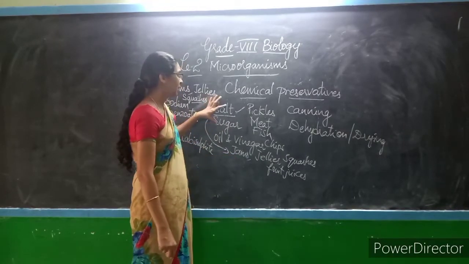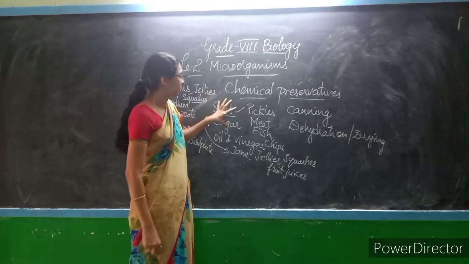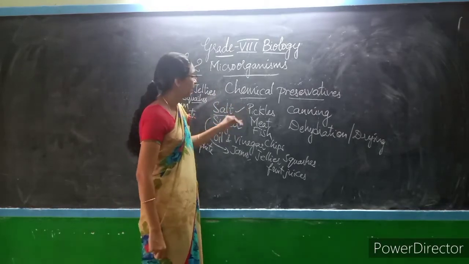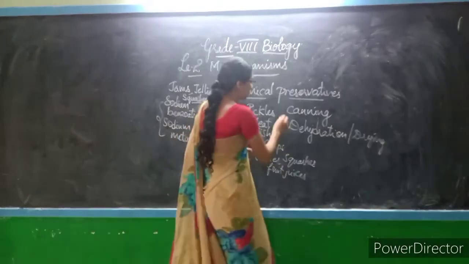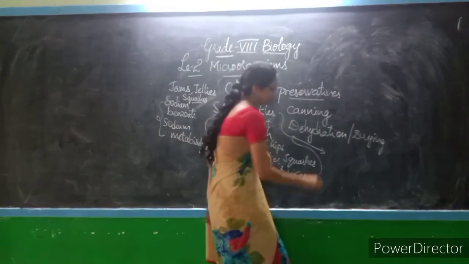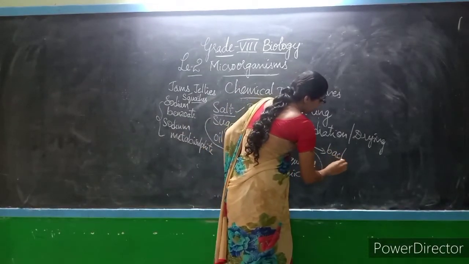Salt and sugar control microorganisms, especially bacteria, by a process called osmosis.